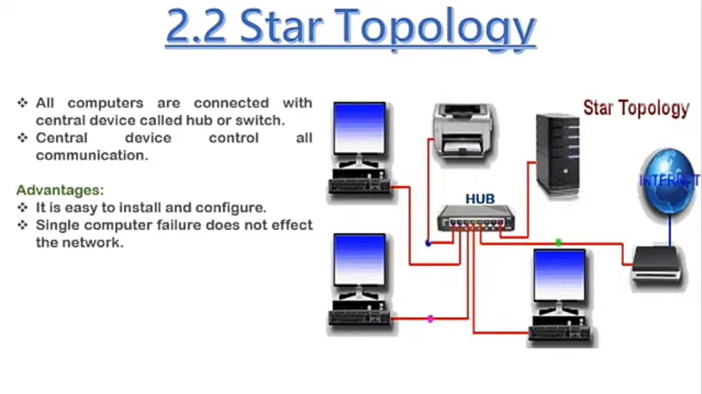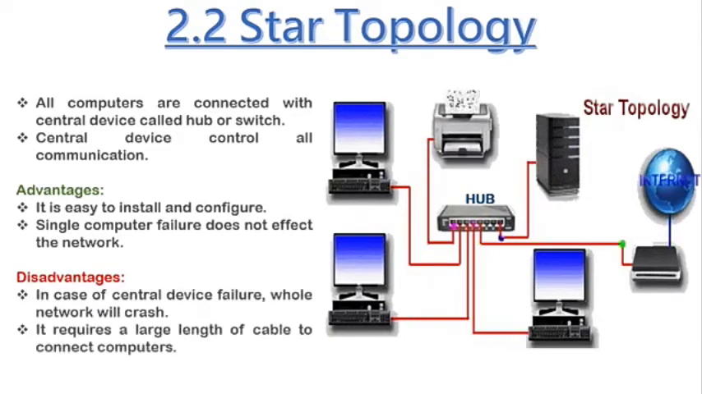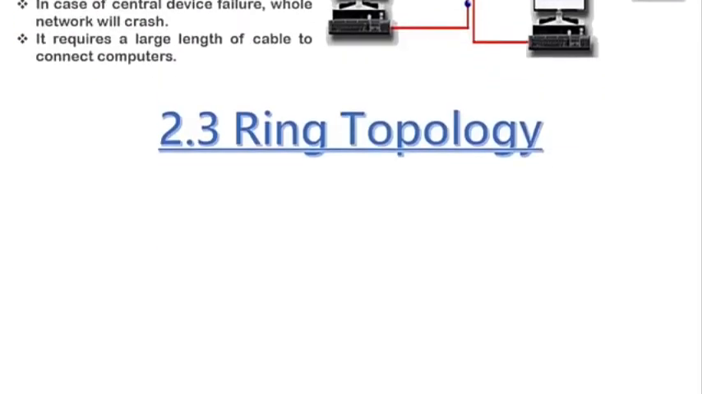Okay, and the first advantage is it's easy to install, and the second is that a single computer failure does not affect the network. It means if one computer fails, the other computers will keep working. But the disadvantage is if the hub fails, the other communication devices will be stopped. And the next disadvantage is it needs too much lengthy cable, because all the communication devices are connected to the hub with cable.